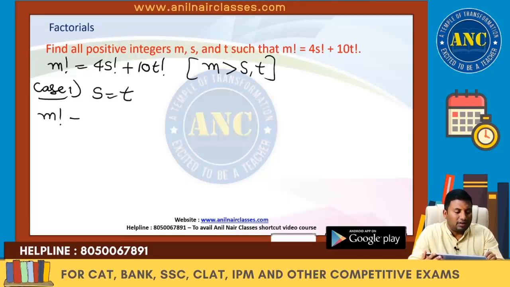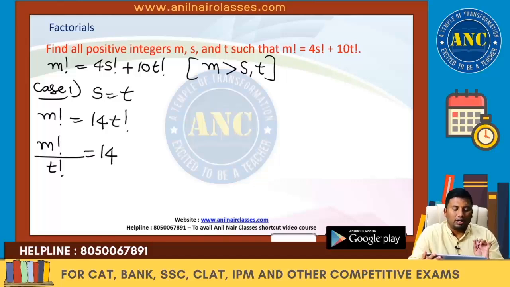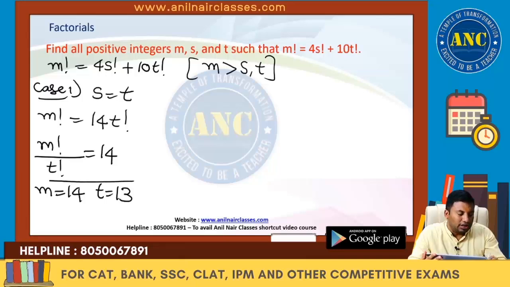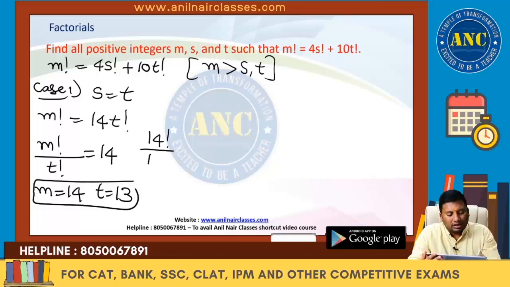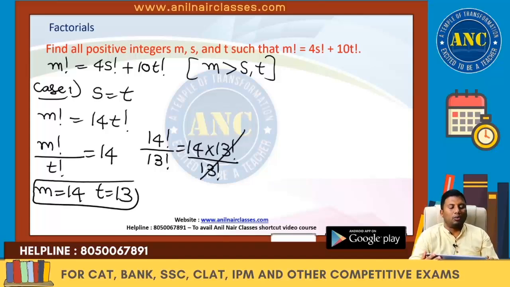M factorial will become 14 t factorial. M factorial by t factorial is nothing but 14. I hope it is clear. Just by looking at the question itself, I can say m is 14, t is 13. Because 14 factorial by 13 factorial is nothing but 14 into 13 factorial by 13 factorial. Answer is 14. I hope it is clear.